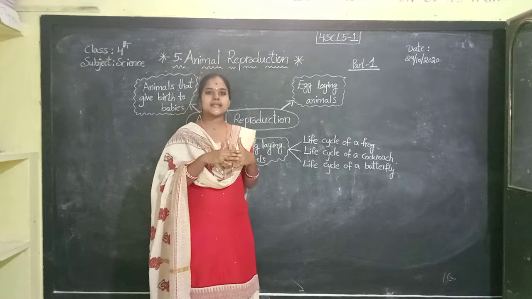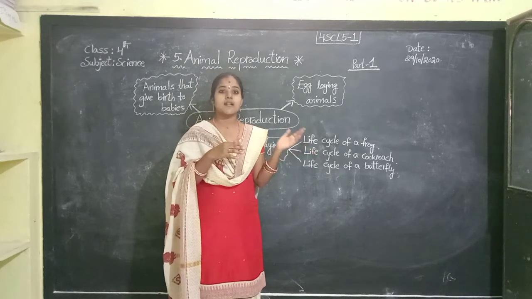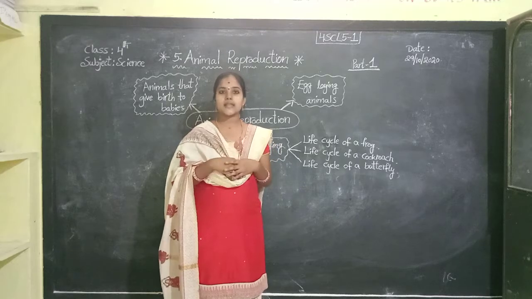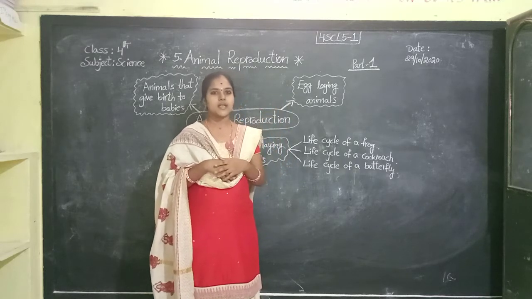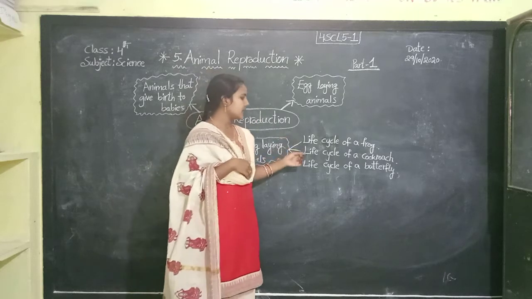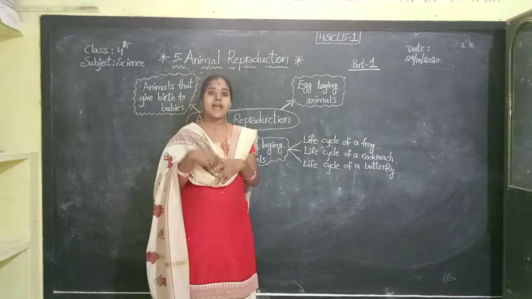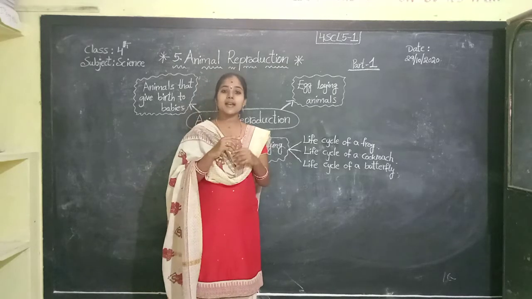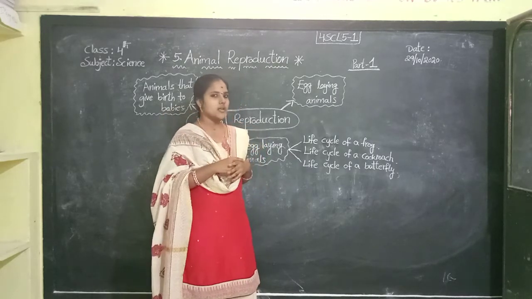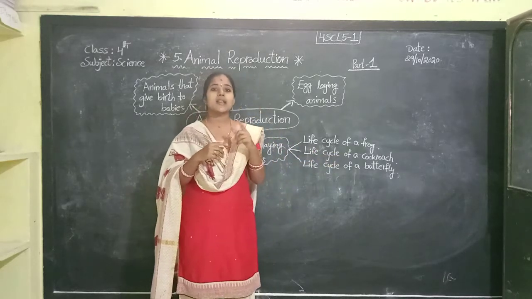After laying the eggs, the animals don't care about the eggs. The eggs are hatched by the heat of the sun. And here, insects like cockroach and grasshopper have 3 stages in the life cycle. Okay, the cockroach has 3 stages in its life cycle.